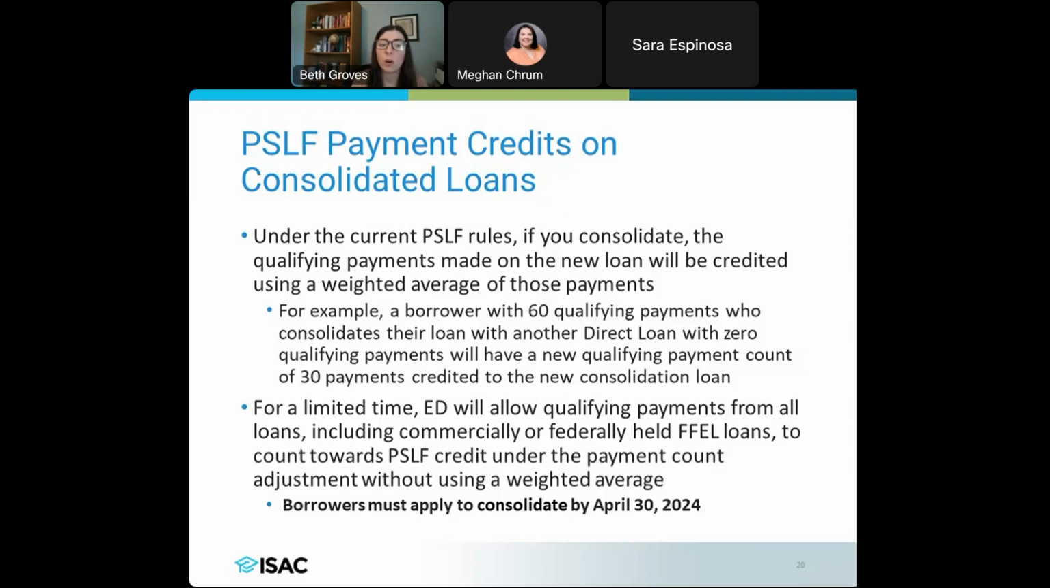For just a limited period of time, by that April 30th, 2024 date, which we really are approaching soon, the Department of Ed is going to allow qualifying payments with that consolidation to count without using that weighted average. So yes, you might still see that temporary reset to 0, but it's not going to use that weighted average, and they're still going to have credits toward PSLF under that IDR adjustment. But again, that April 30th date is very, very crucial here in order to get this to count toward your adjustment.